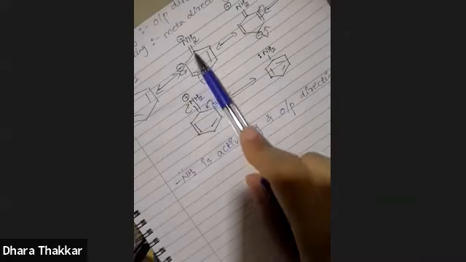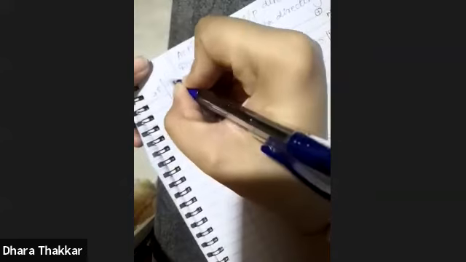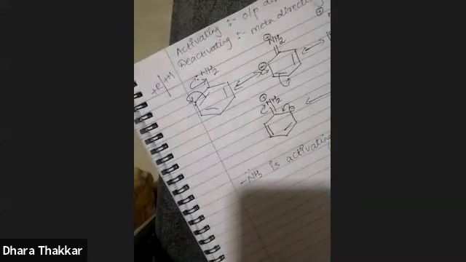So the NH2 group is going to direct the incoming electrophile towards ortho and para position. That is why this is ortho-para directing. And this effect is called plus R or plus M effect, okay? Because it is an electron donating effect. So it is plus R or plus M effect.